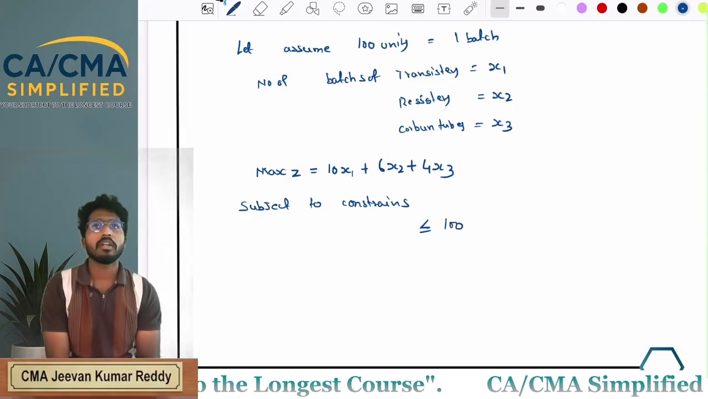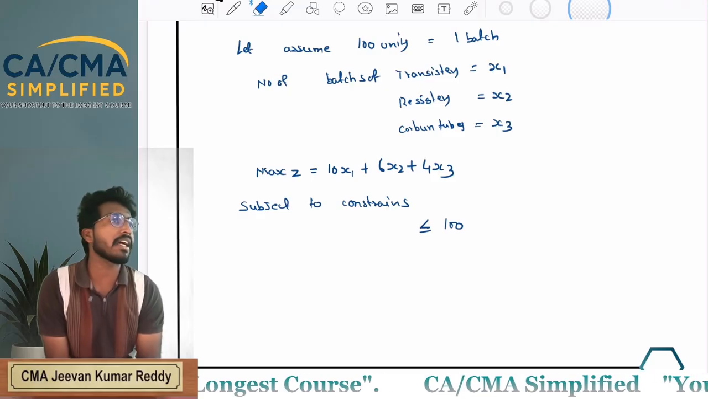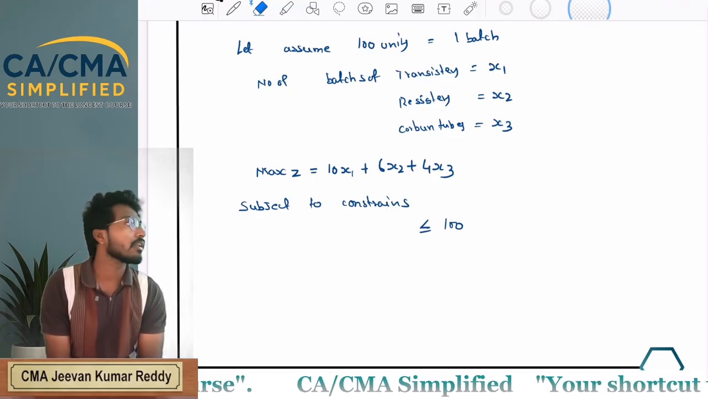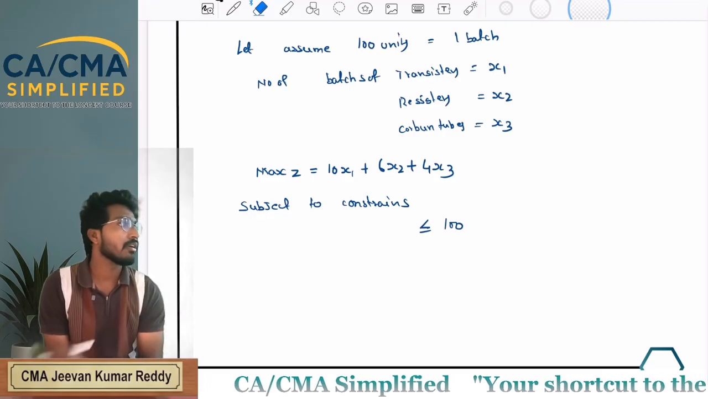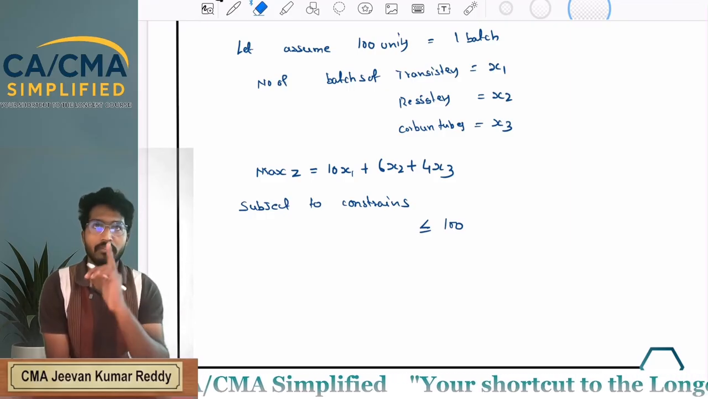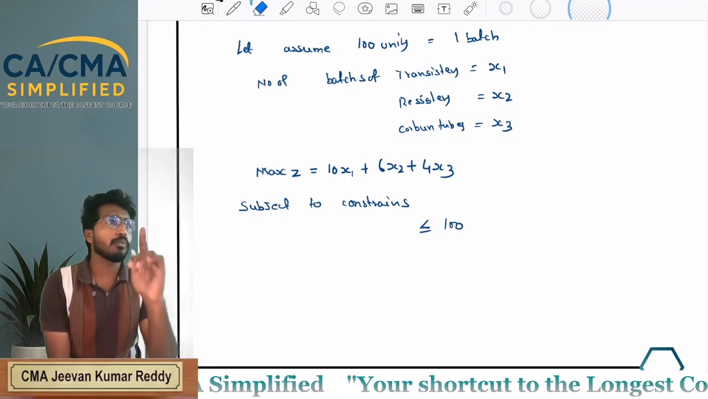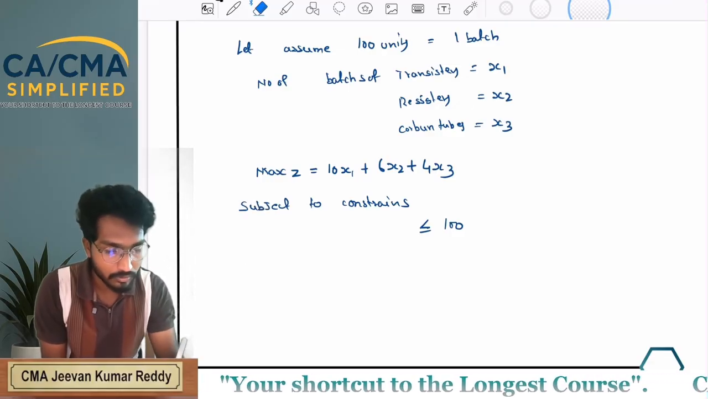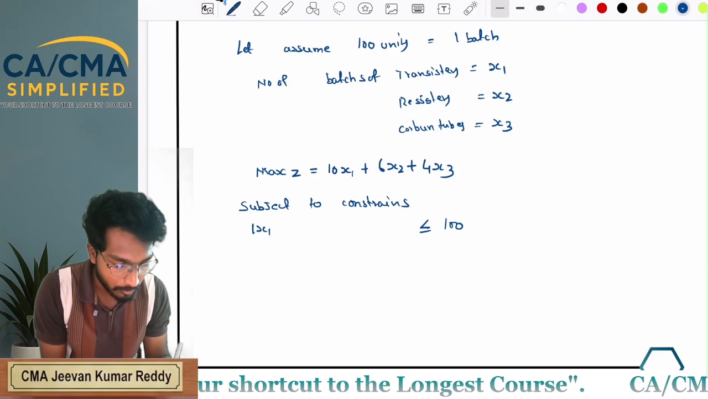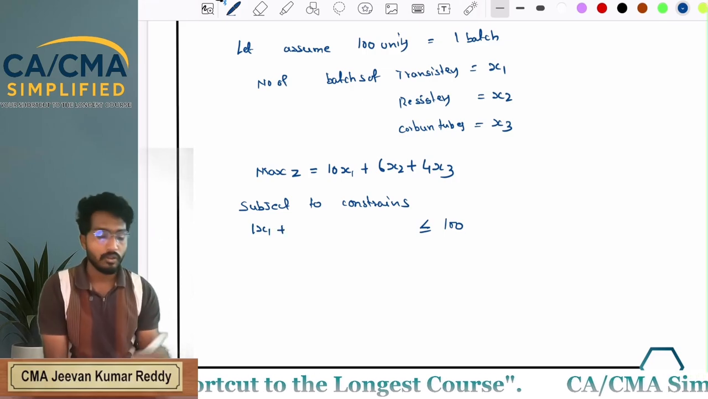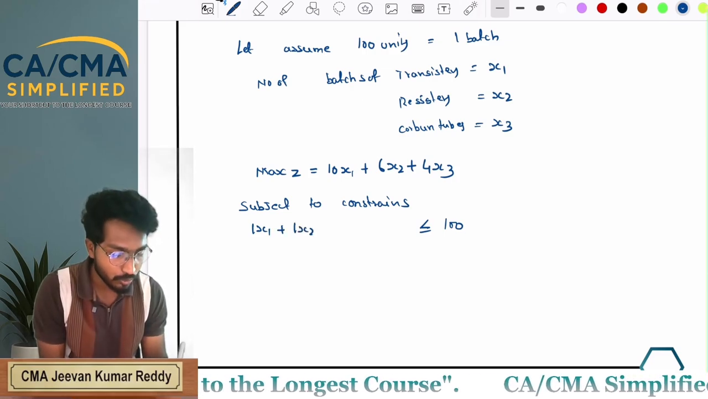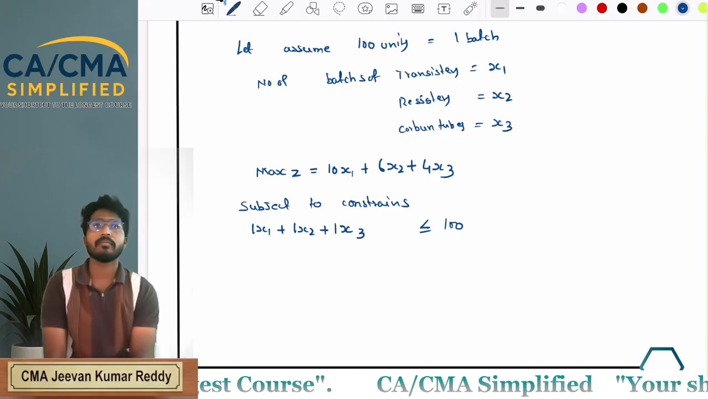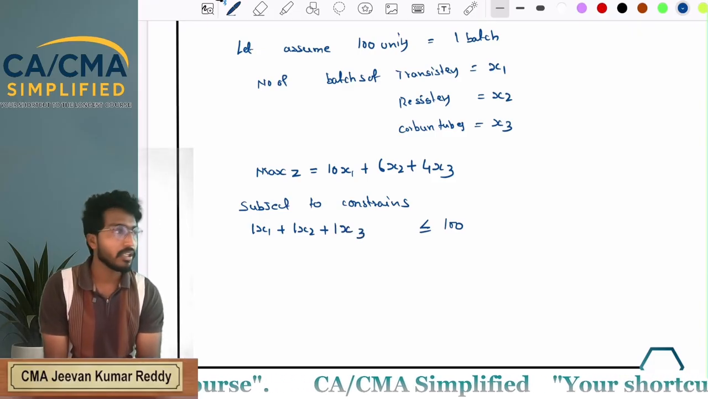Yes or no? Now, how many engineering hours are required for producing one batch of transistors? 1 hour. You require 1 hour for producing one batch. That means 1 x1 plus 1 x2 plus 1 x3 less than or equal to 100.